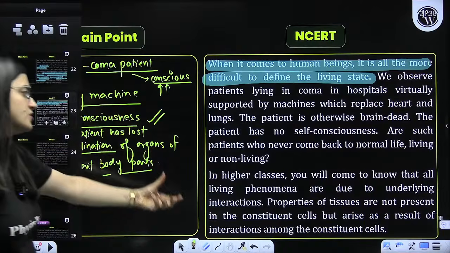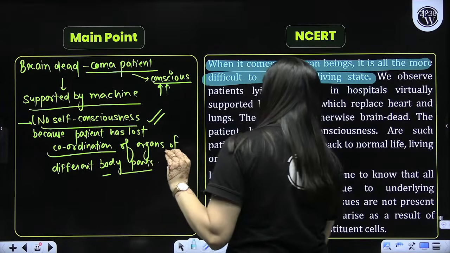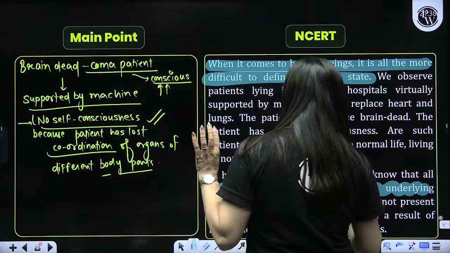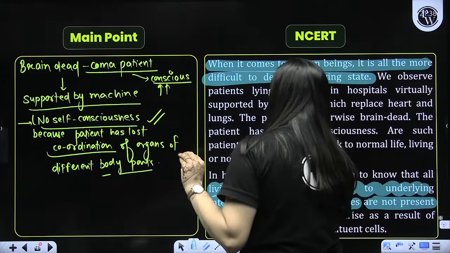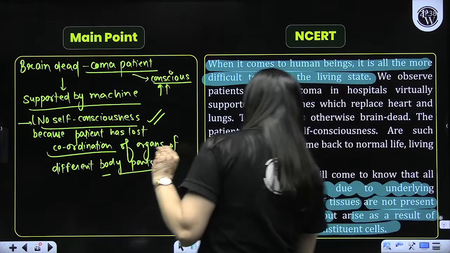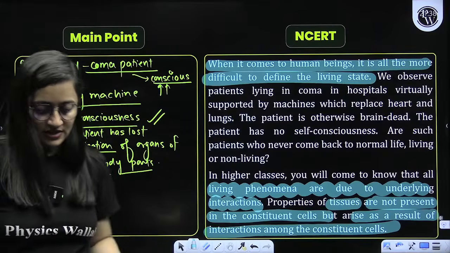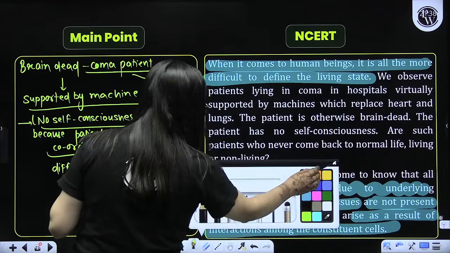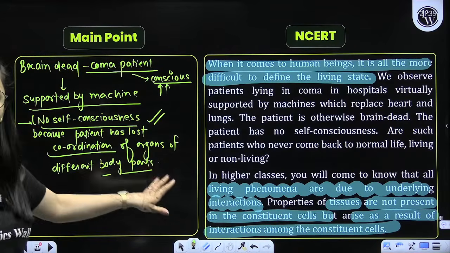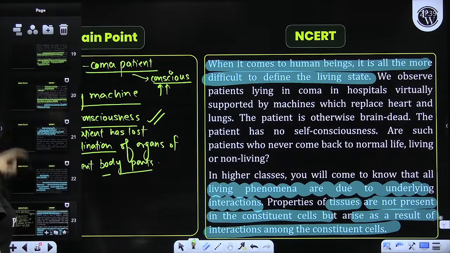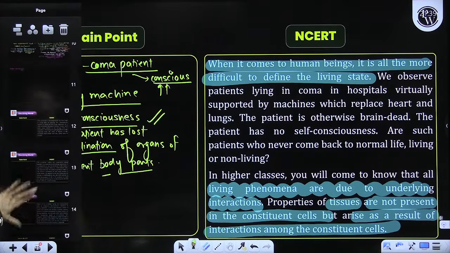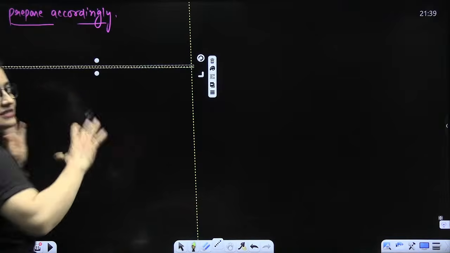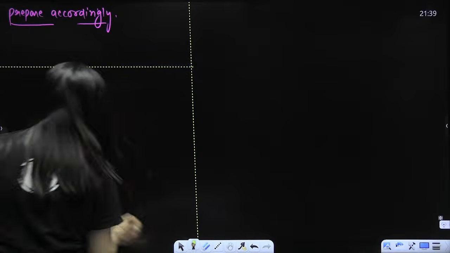In higher classes, we will also study this part. You should focus that living phenomena are due to underlying interactions. For example, the properties of tissues are not present in the cells, but they arise as a result of interaction among the constituent cells. This is what we need to remember. If you see the function of a particular tissue, that will not be seen in a single cell, but all the cells interact, and then that tissue performs a particular function.